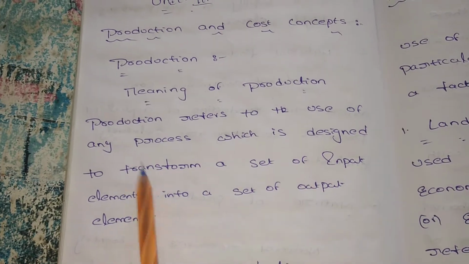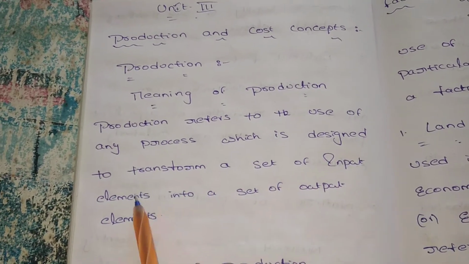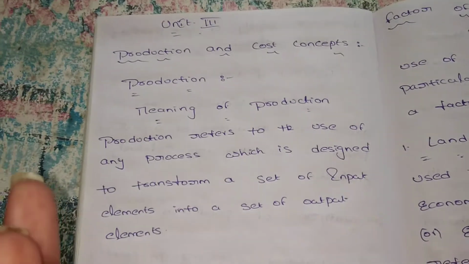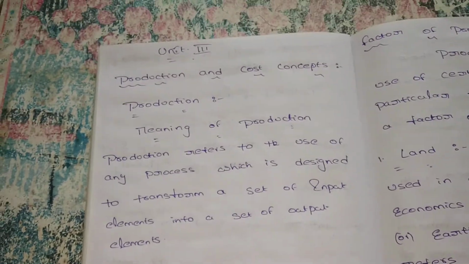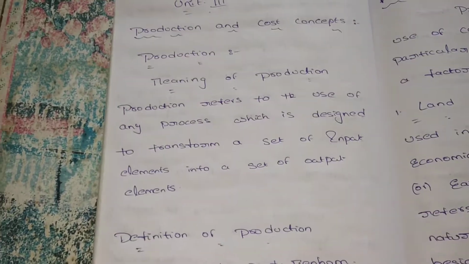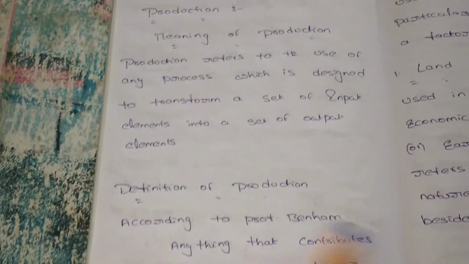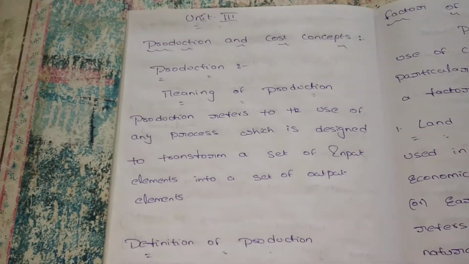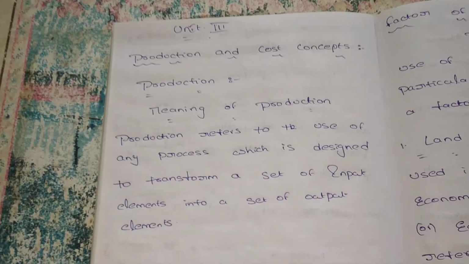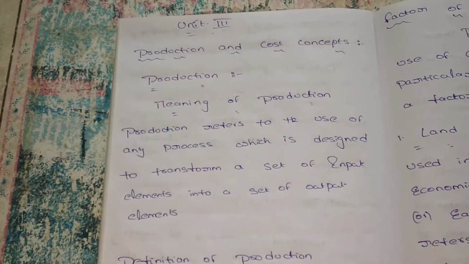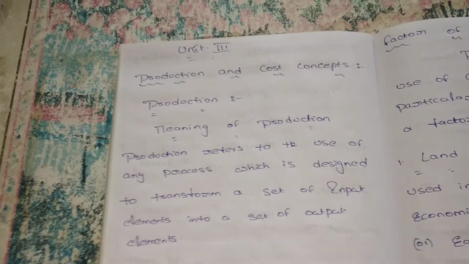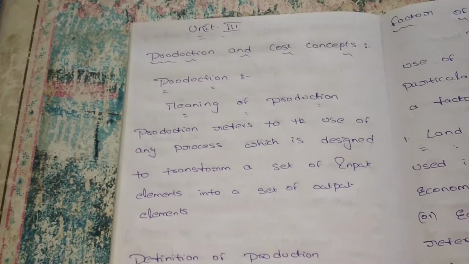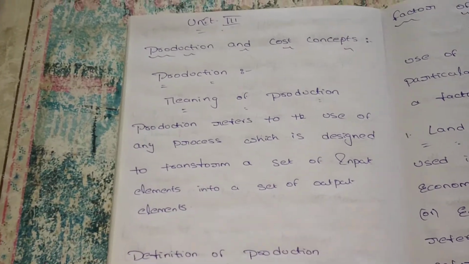Production refers to the use of any process designed to transform a set of input elements into a set of output elements. While we give some raw materials for the production of chocolate, our output is chocolate. So it is a transformation of inputs into an output. Production is also directly want satisfying for the people. The goods produced are used for satisfying our human wants. Production is also the transformation of inputs into output. We give some inputs to the producer of that particular product, then we get a finished product.